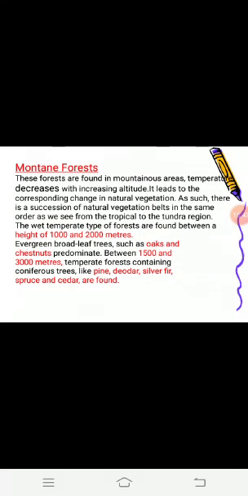These are known as mountainous vegetation.